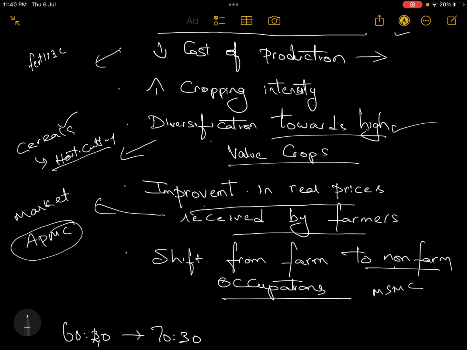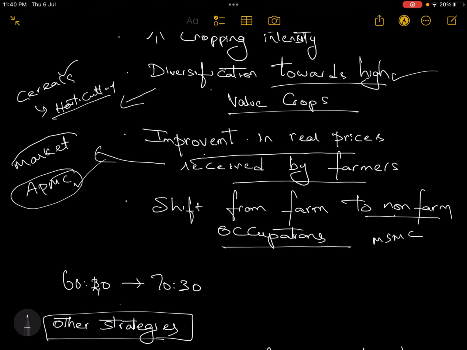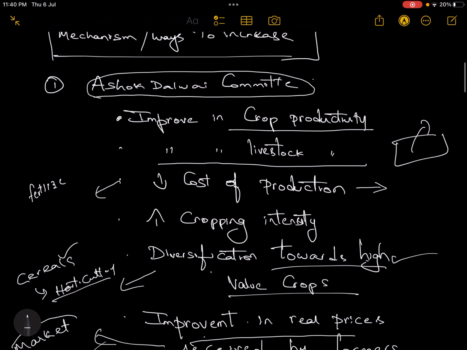Then improvement in real prices. How to improve real prices? By doing market reforms, APMC reforms. Then a shift from farm to non-farm occupations, like MSME, the secondary sector and the tertiary sector, and the development of all these sectors.